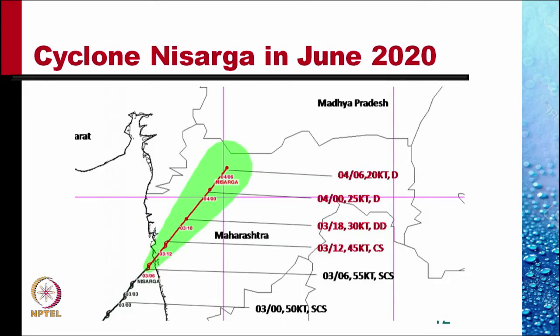This map shows the movement of cyclone Nisarga in June 2020 on the west coast of India. It marks the location of the core of the cyclone at different times as it moves. This is largely a material description because the core of a cyclone consists of the same matter.